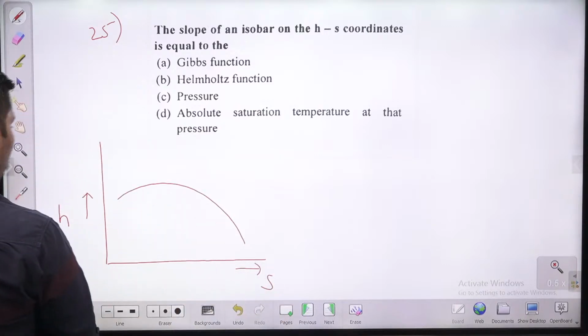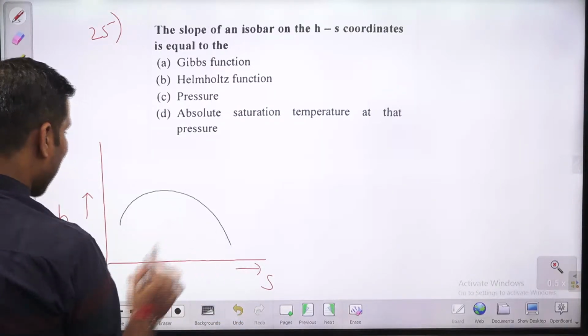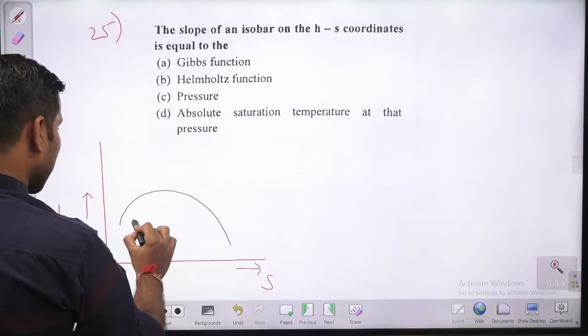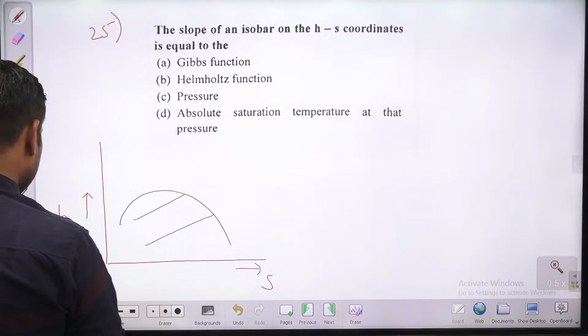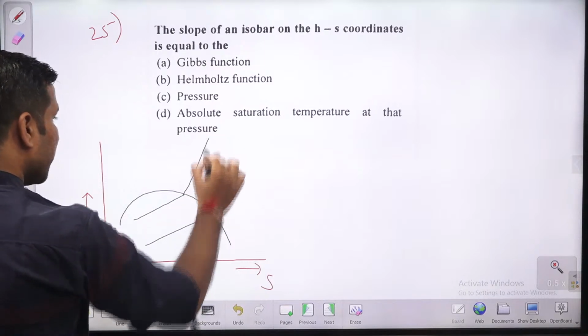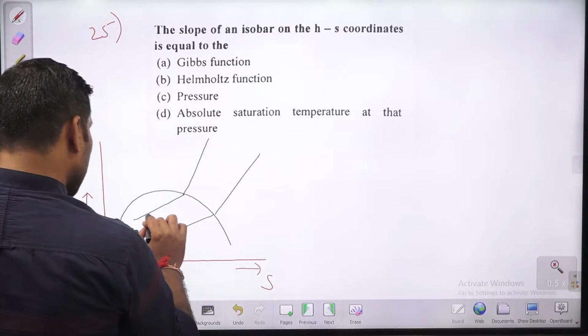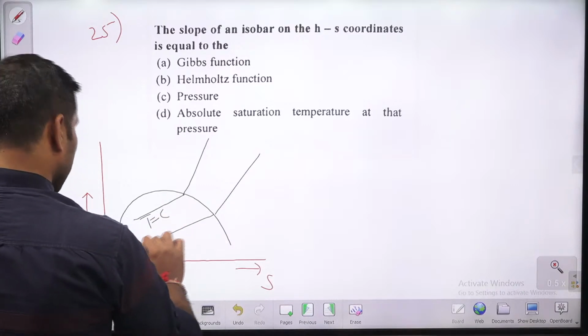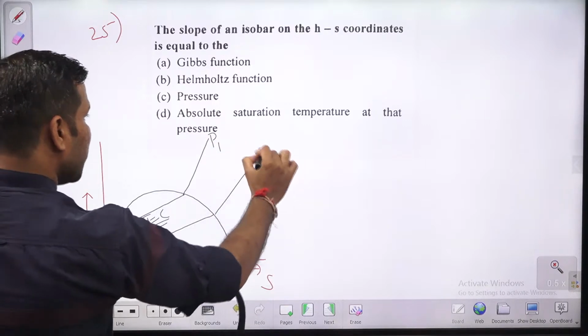Okay, so on the Mollier diagram you will have a constant pressure line, something like this. These lines actually diverge in the superheated region. This is the constant pressure line, P1, this is P2.